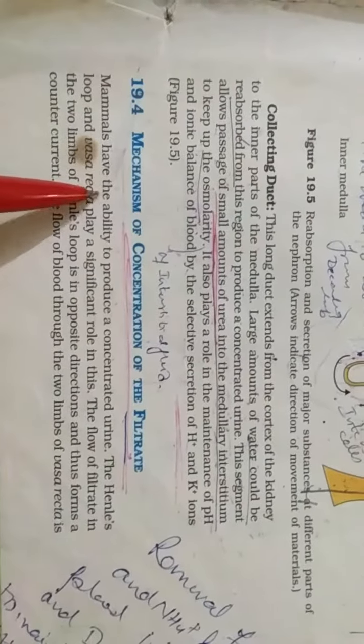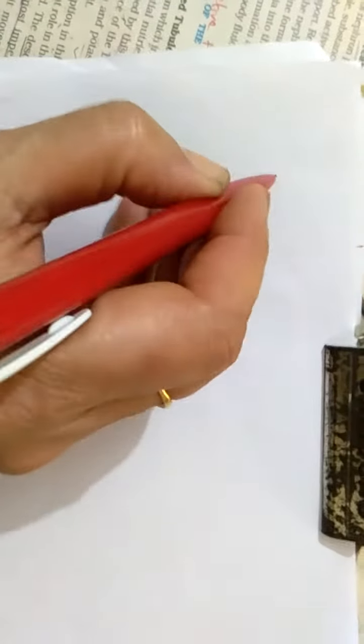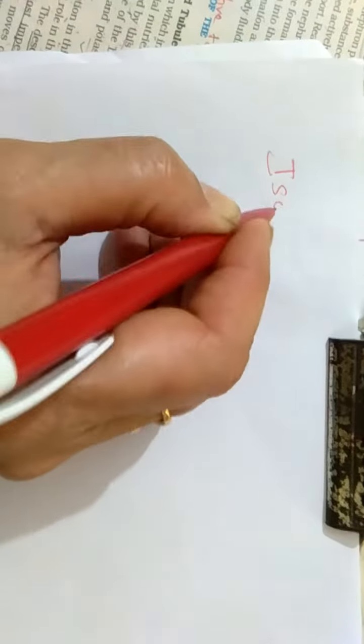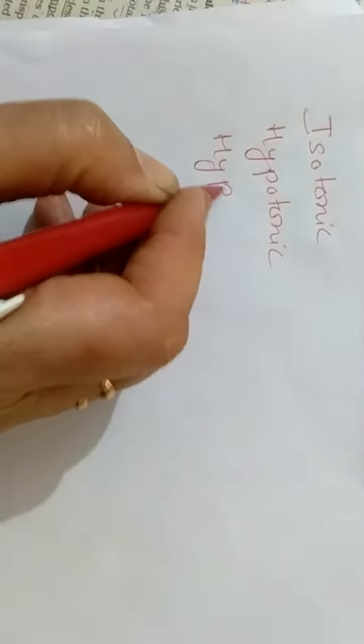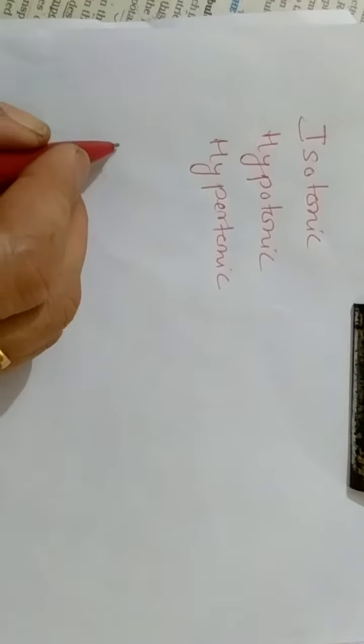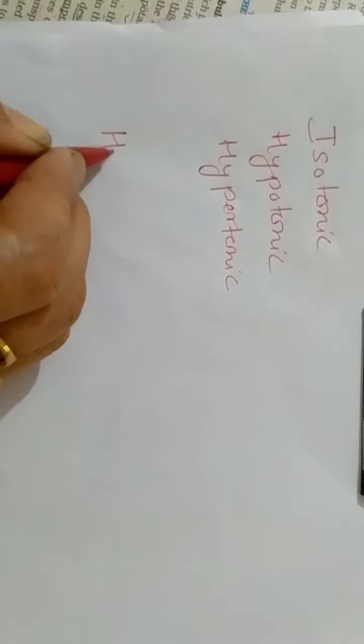Good morning, children. Our today's topic is the mechanism of concentration of filtrate. Before discussing this topic, I want to discuss some things. First of all, you should know the meaning of isotonic, hypotonic and hypertonic. First understand these three meanings. And keep this in your mind that the urine which is formed in our body is hypertonic.